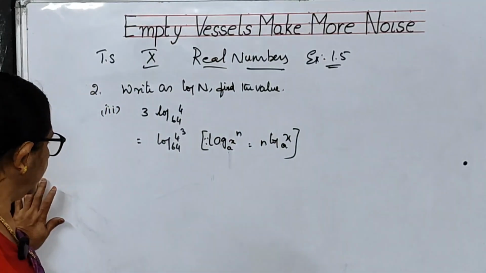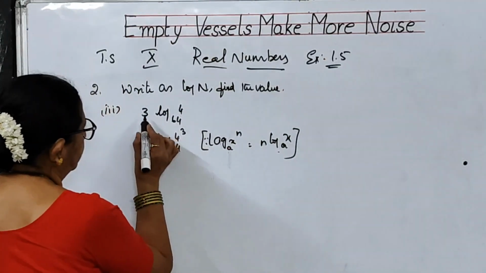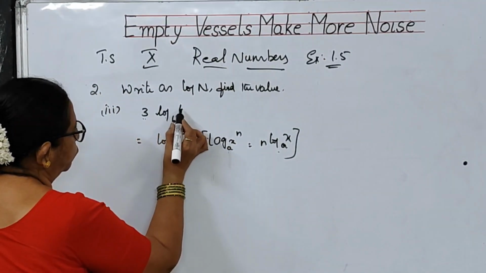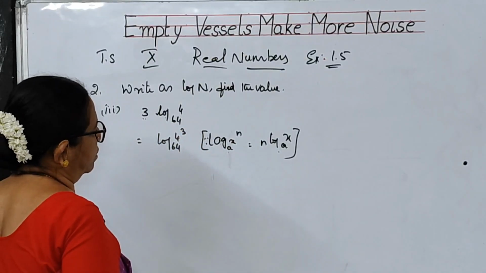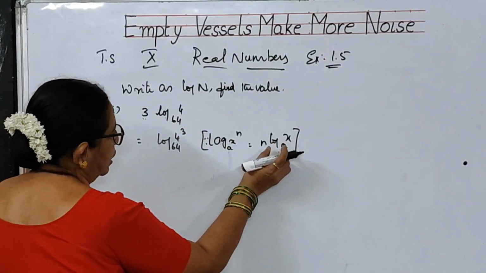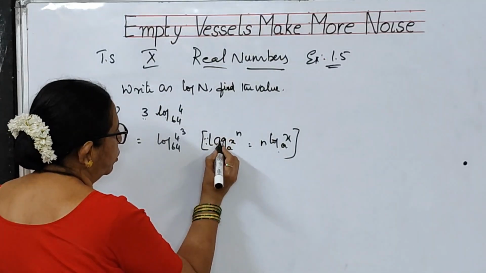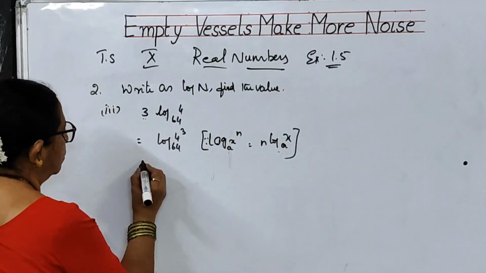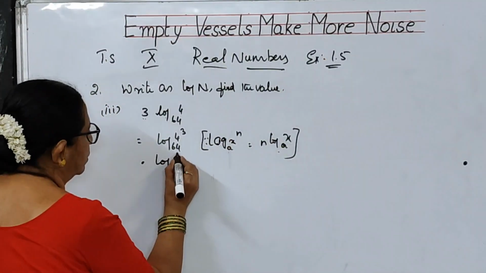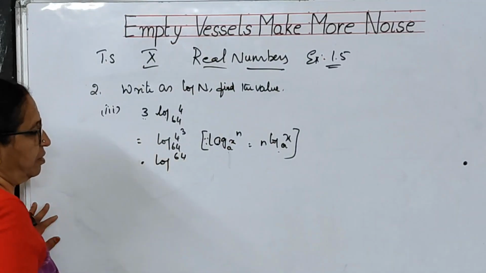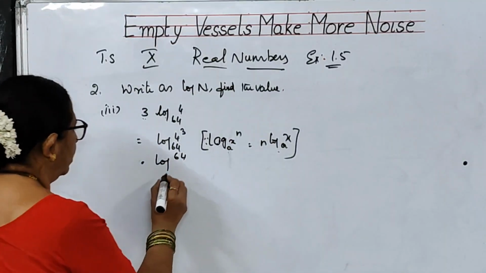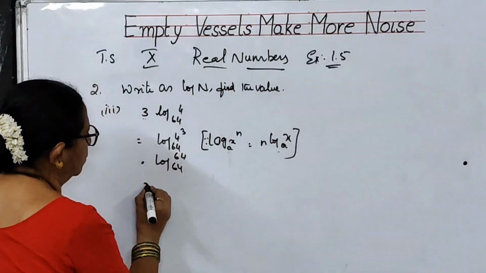So you have got in this way log 4 to the base 64. So what did I write? This I have written in the power form. What is 4 cube, children? 4 4s are 16, 16 4s are 64. Log 64 to the base 64.